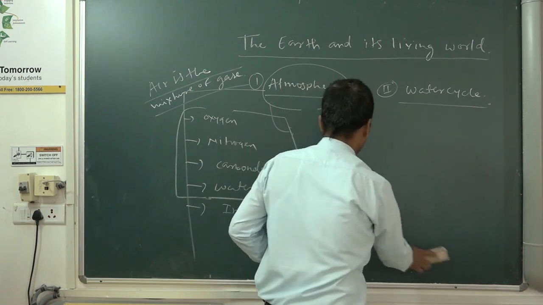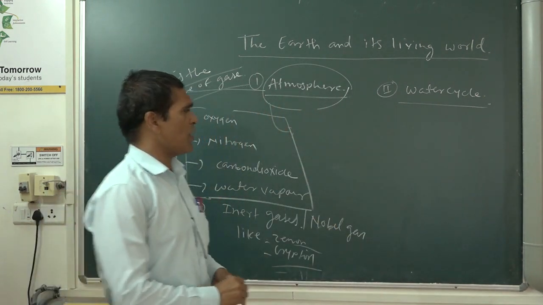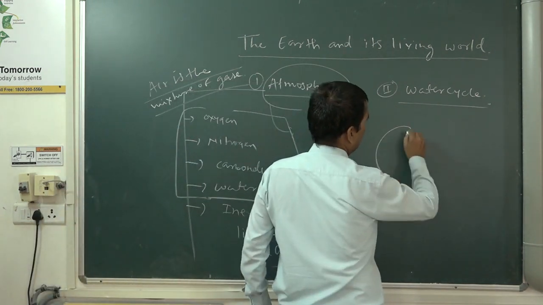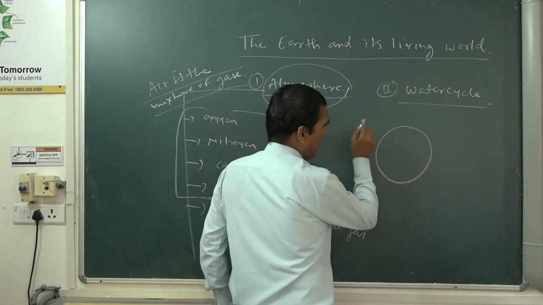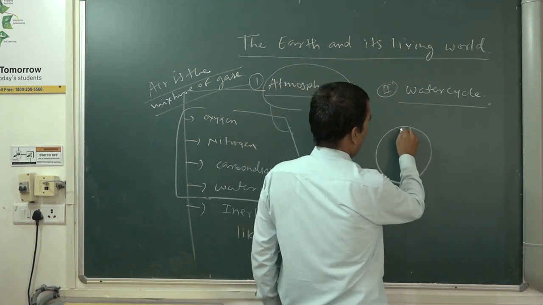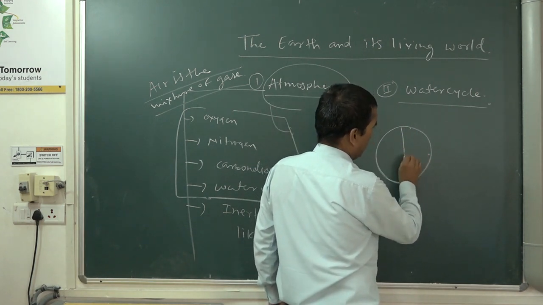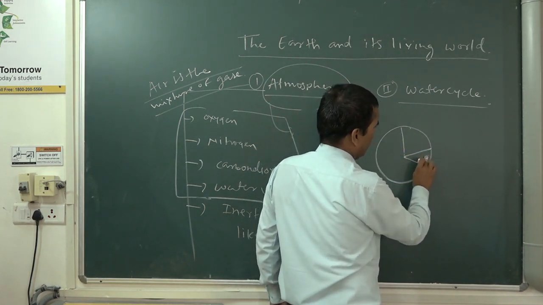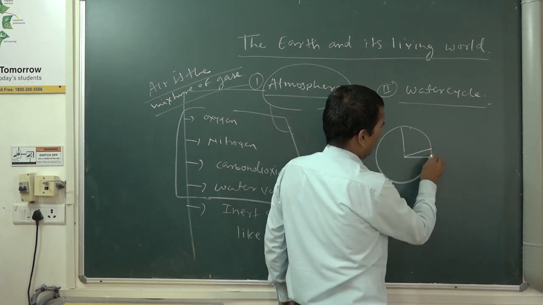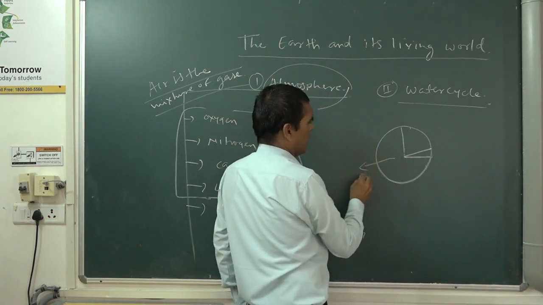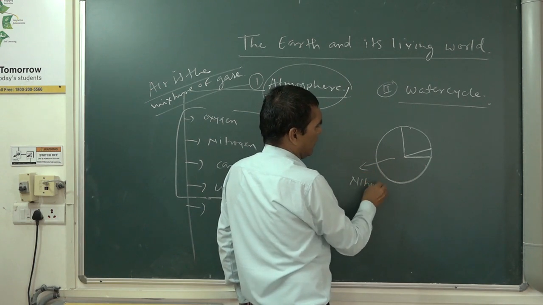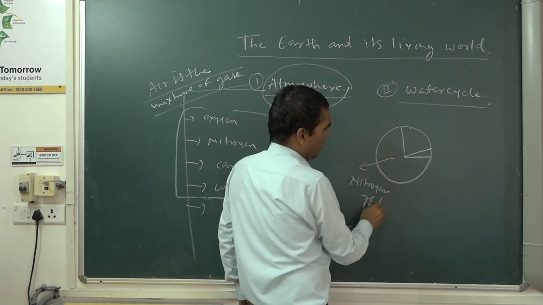Now see, this is the earth, and in the atmosphere this is nitrogen, 78%.